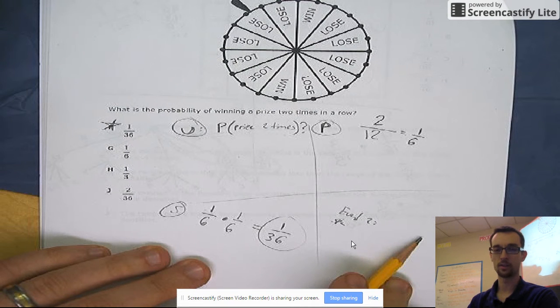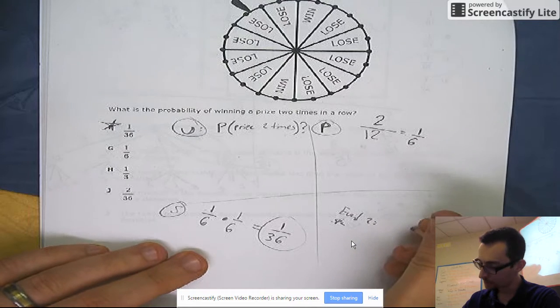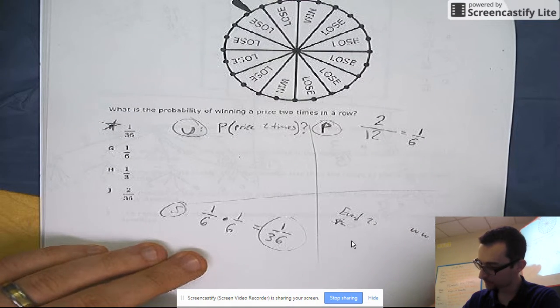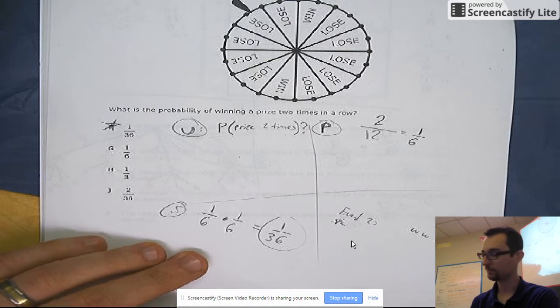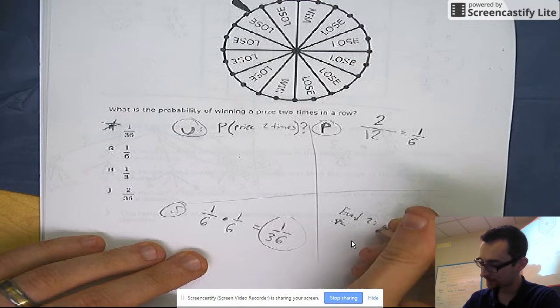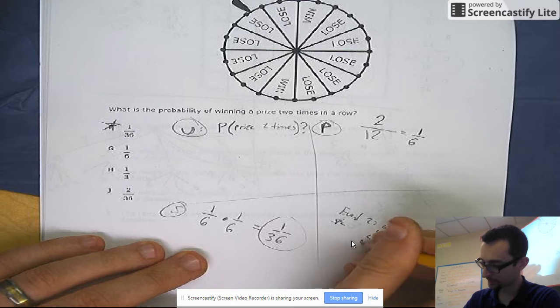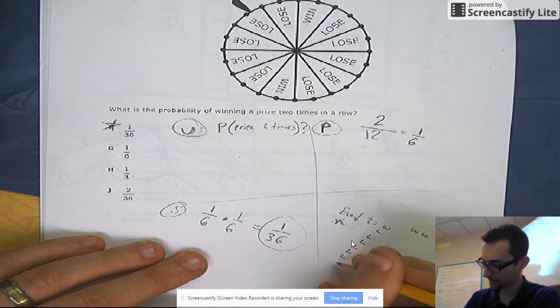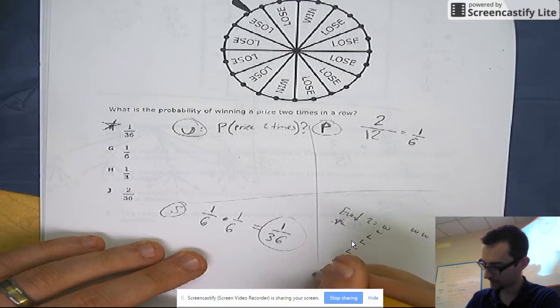Actually, there's quite a few of them, huh? There's 2 wins and 10 losses. Holy smokes. You're not going to win this game. On event 2, there are 2 wins and 10 losses. Is that right? 10? Yeah, that's right. 5, 6, 7, 8, 9, 10.